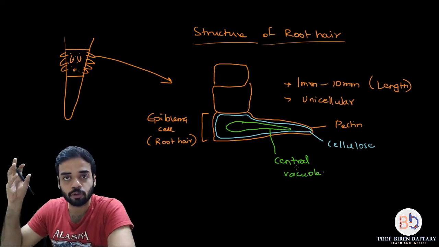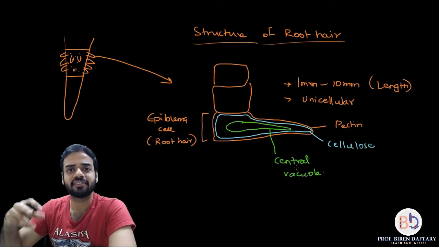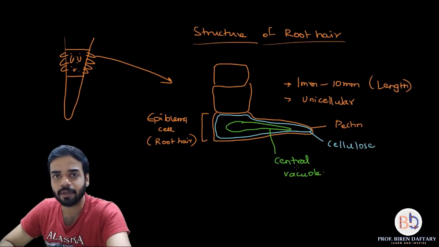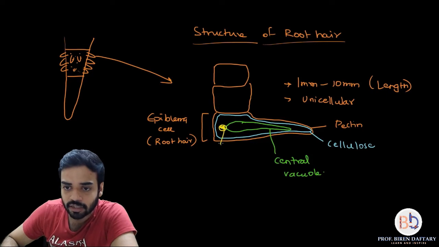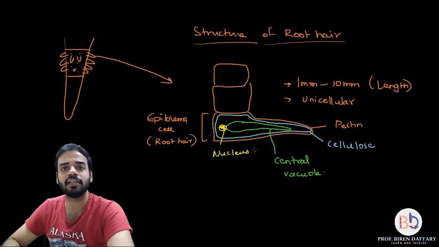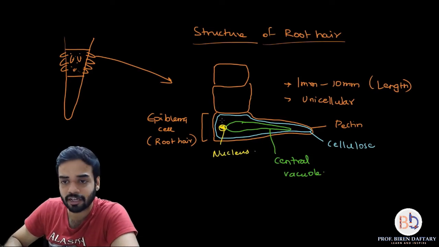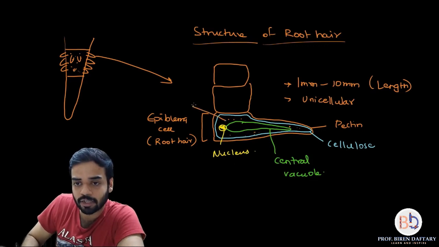It occupies most of the place inside the epiblema cell, and obviously surrounding the central vacuole there will be other parts. For example, there will be a nucleus which is present, so I am drawing a nucleus over here. Okay, and apart from the nucleus there will be mitochondria which will be present. Mitochondria are basically giving energy, so these dotted structures which I am drawing, you can call them mitochondria. So I will just label it over here.